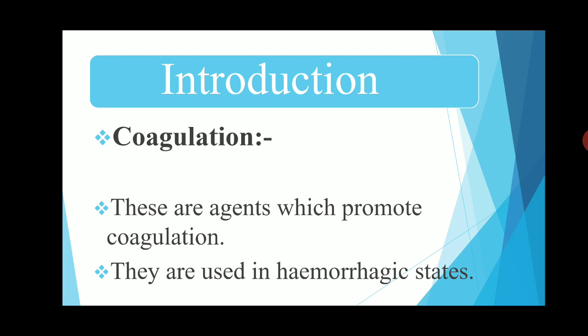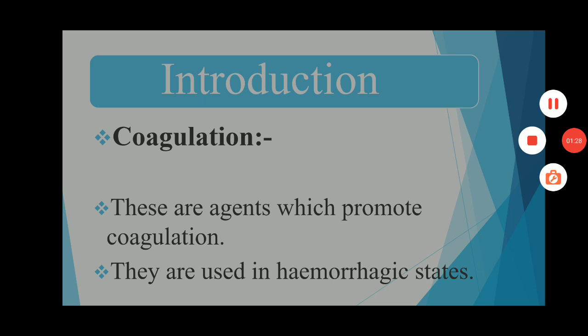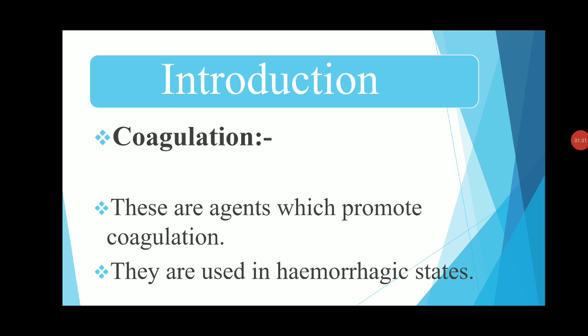As an introductory part, what is the meaning of coagulation? Coagulants are the agents which promote clotting or coagulation, and they are used in hemorrhagic states. Hemorrhage means serious bleeding inside a person's body. The condition of having bleeding inside the body is called hemorrhagic, and this condition is treated by coagulant agents, which promote coagulation.